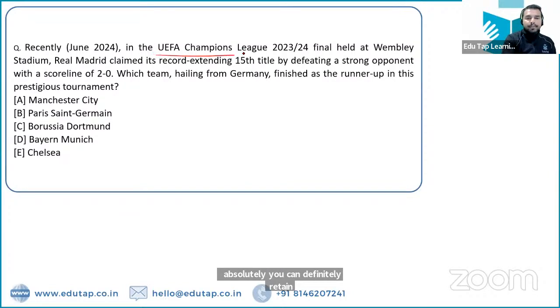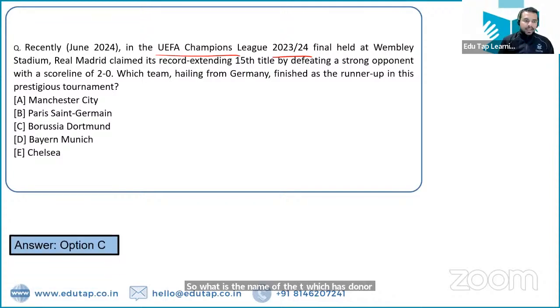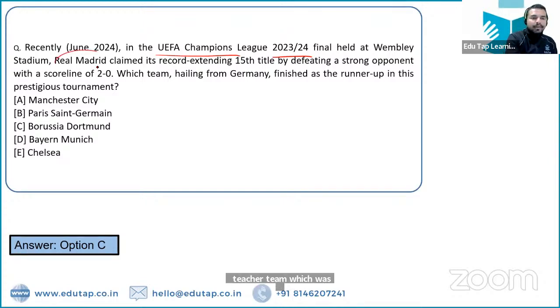The UEFA Champions League 23-24 final was held at Wembley Stadium. Which team, which hails from Germany, finished as the runner-up in this prestigious tournament? So what is the name of the team which was the runner-up? It is Borussia Dortmund, the name of that particular team which was the runner-up. Okay, so who won it? It was won by Real Madrid. It has won its record 15th title.